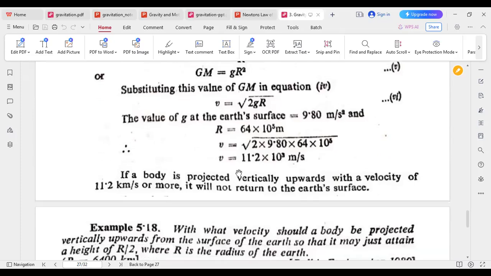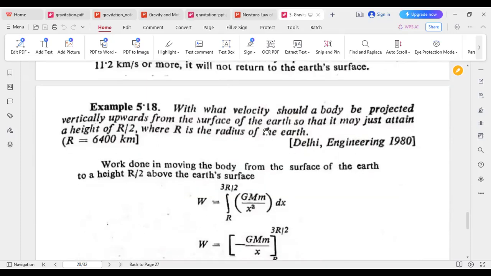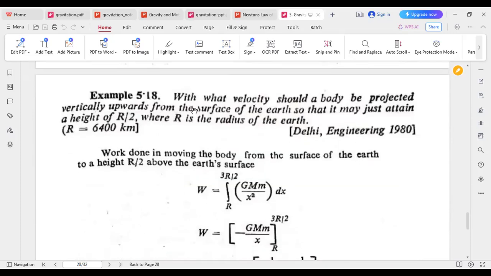And this is the 11.2 kilometers per second. Now we can find, with what velocity should a body be projected vertically upwards from the surface of the Earth so that it may just attain a height of half of the radius of the Earth, given the radius of the Earth is 6400 kilometers.